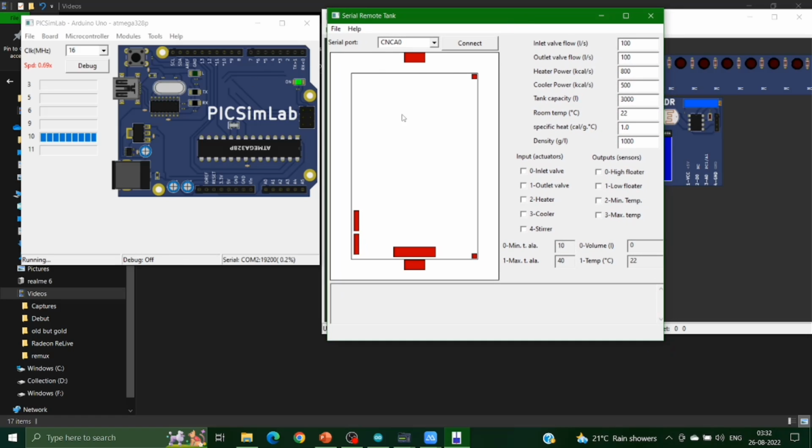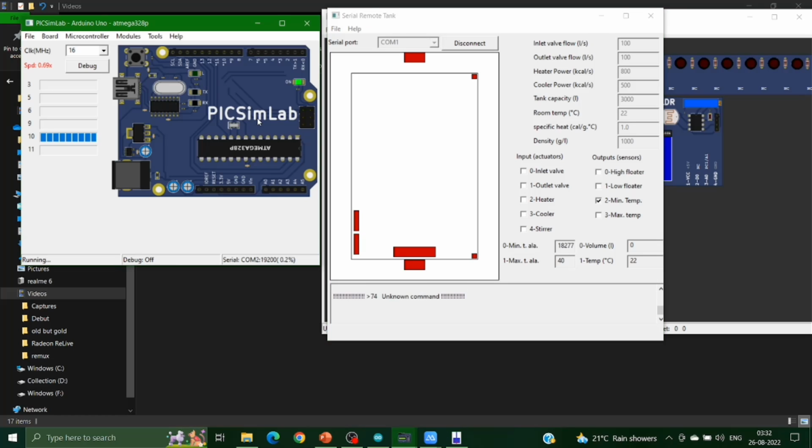To connect this with PICSimLab, we need to see the COM port, which is a null emulator. Here, since this is COM2, we take COM1 for the pair, and we connect it. Now with the Blink app, where is the Blink app?